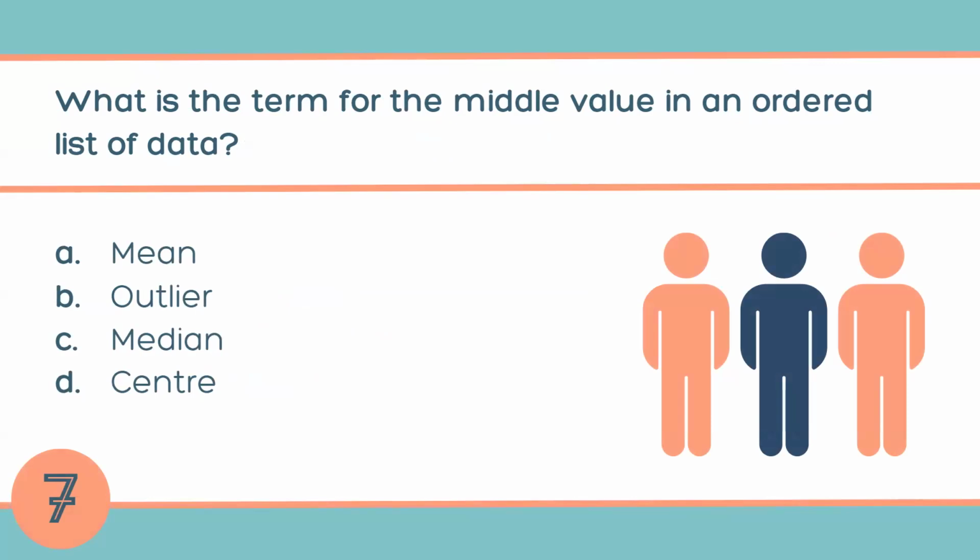What is the term for the middle value in an ordered list of data? For example, like this. So this is called mean or outlier or median or center. So the answer is median. Median is nothing but center, but the statistical term is median.